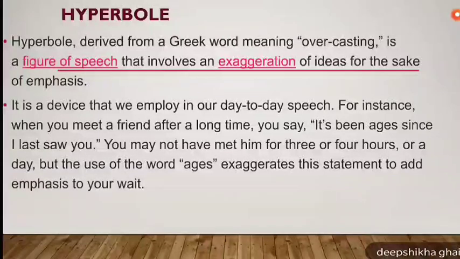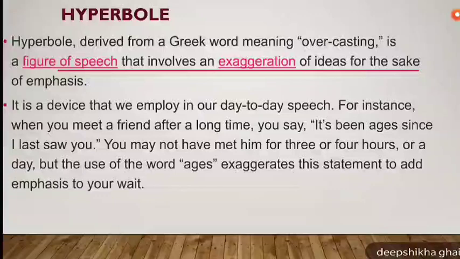Next literary device commonly used is hyperbole. As the name denotes, hyperbole is speaking something in exaggeration or speaking something too high or too low to be true.